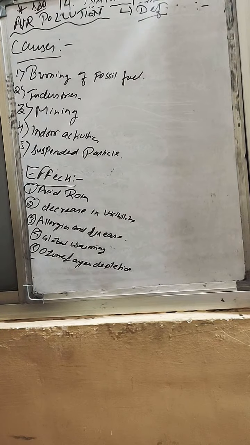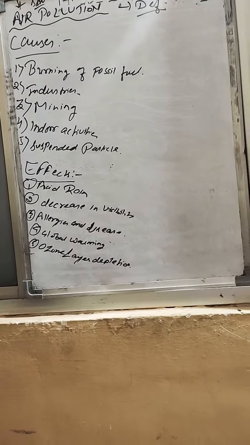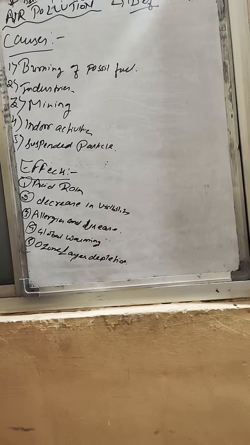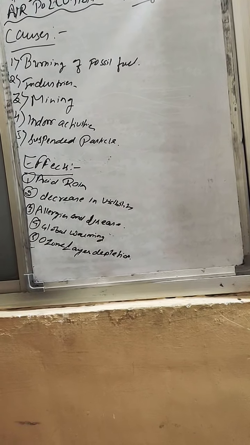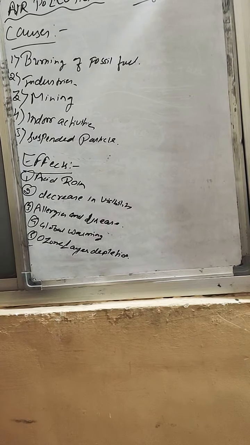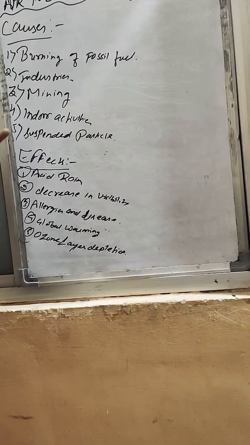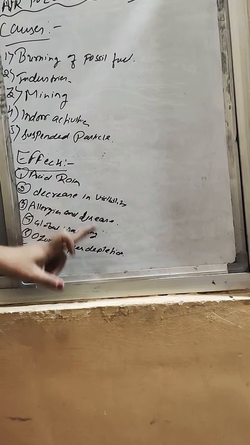Global warming is one of the most important effects. Okay, what is global warming? The temperature of the earth rises due to the presence of greenhouse gases such as carbon dioxide and methane. So due to the presence of these greenhouse gases, our temperature will rise and lead to a most severe effect, that is global warming.